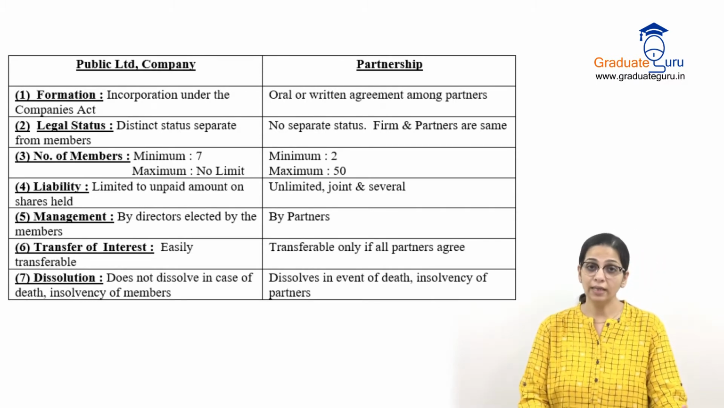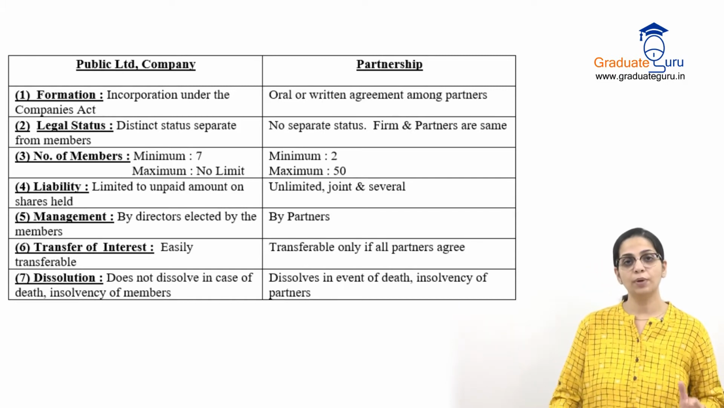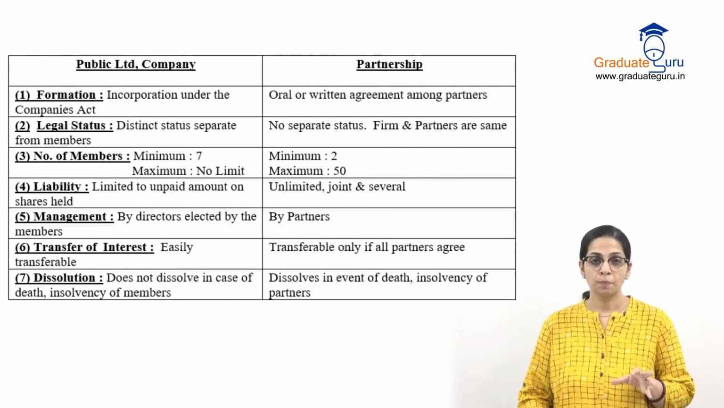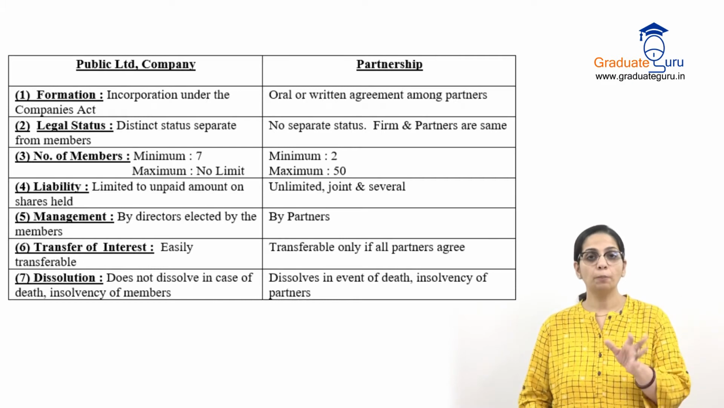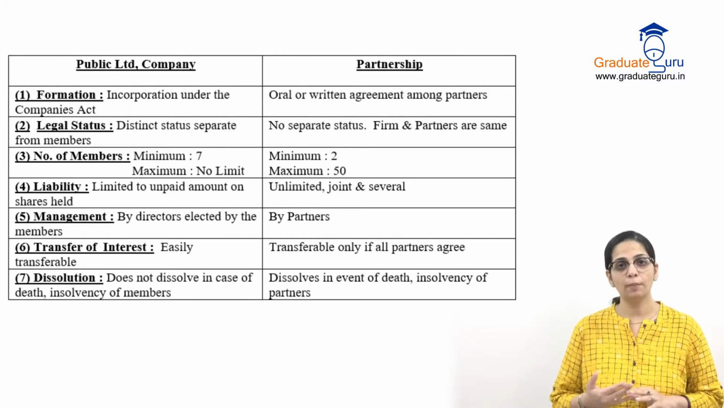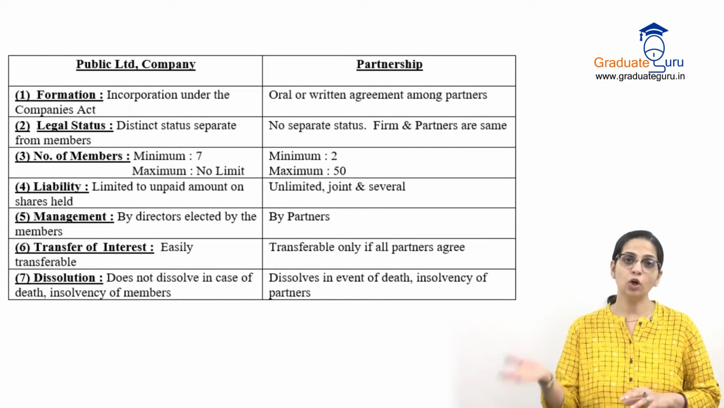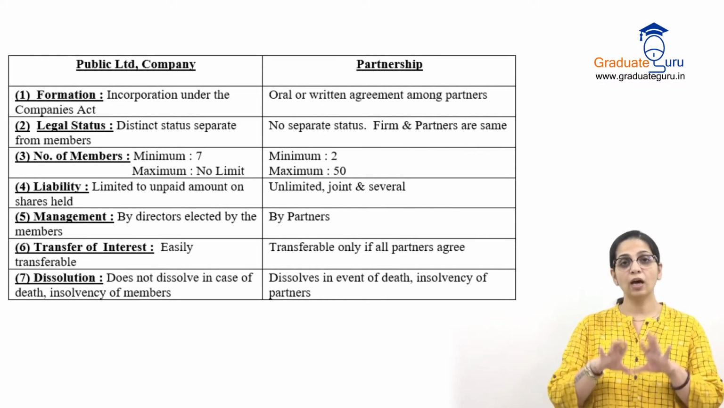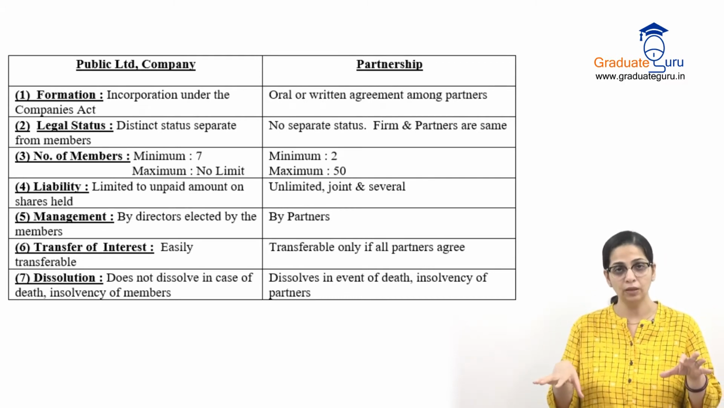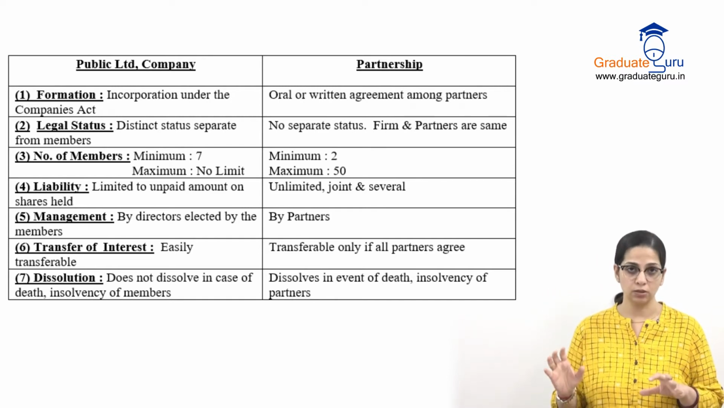Then coming to legal status, public limited company has distinct status separate from its members. So again coming to the same point, it has its own existence. Owners are different and the company is different. So when I am talking about the company, I am not necessarily talking about the shareholders. And when I am talking about a shareholder, I am not necessarily talking about the company. Okay, so they are two different people जो own करते हैं company को. Of course, they have put their money in the company, but that is all. Company itself has its own separate existence.